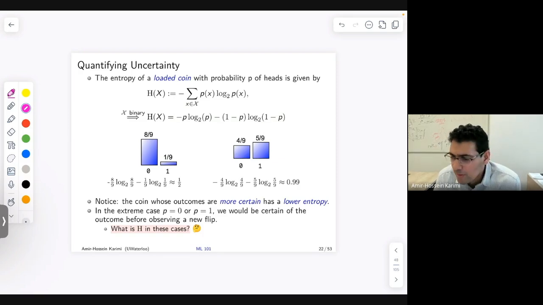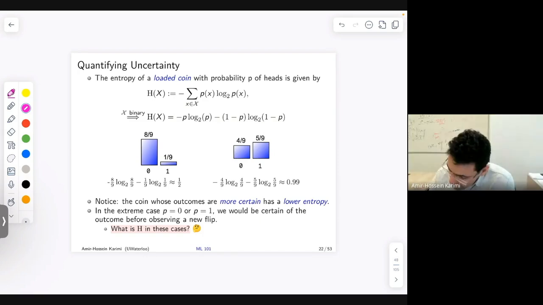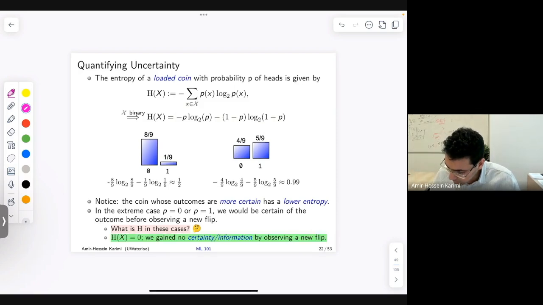So we don't really have any information to gain from having a random draw. What would the entropy be there? Guru? 0. Right, so in that case, we'd have minus 0 times log 2 of 0 minus 1 times log 2 of 1, and that comes out to be 0. So in the cases where there is no uncertainty, where P is equal to 0 or 1, entropy is also 0. So we gain no information by observing a new flip.